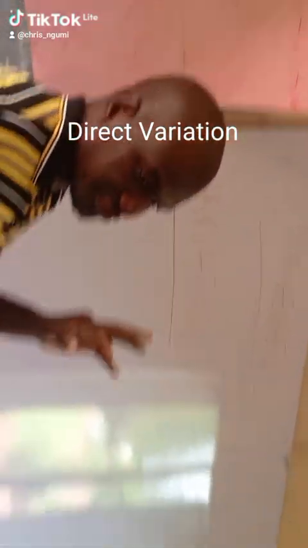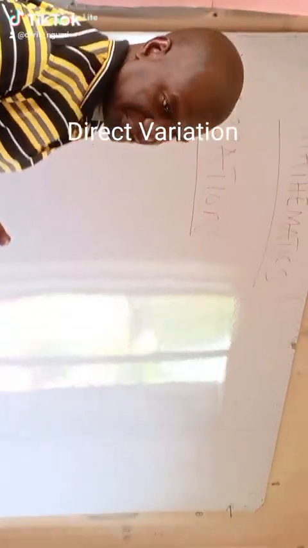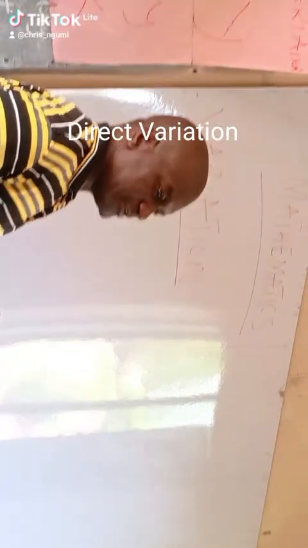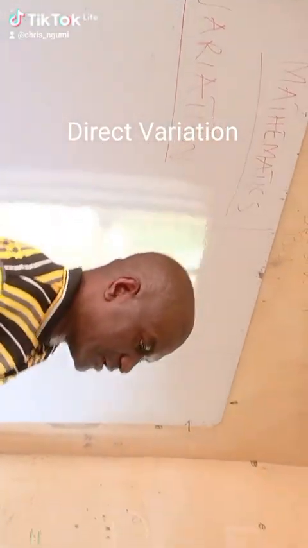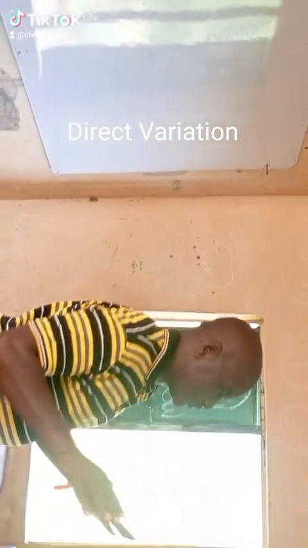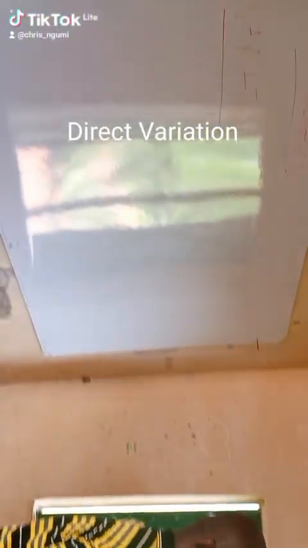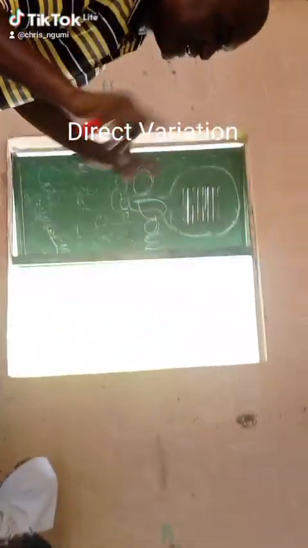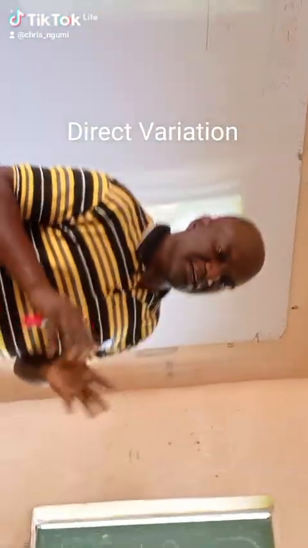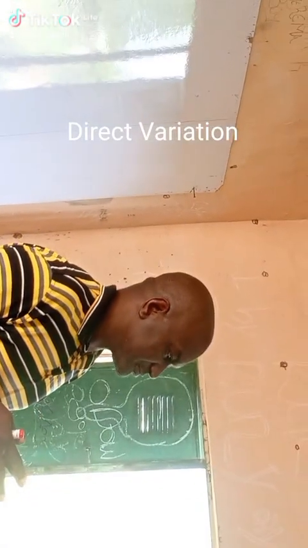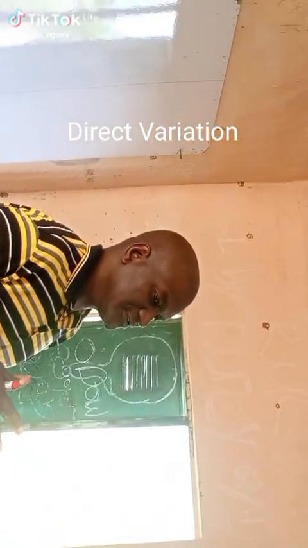There are key words that we mentioned there. There is relationship, there is variables or quantities. So what is relationship? I believe some of you must have known what a relationship is. In your own term or in your own way, what do you understand by relationship? Who can help us? Is there anybody that will say something about relationship?